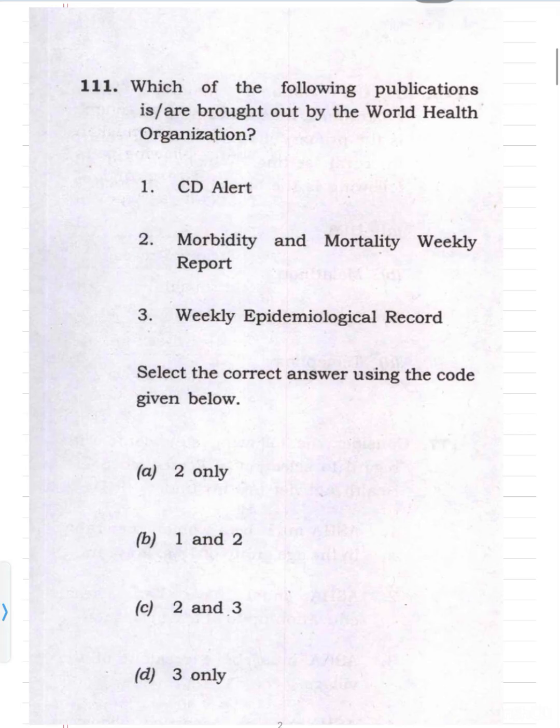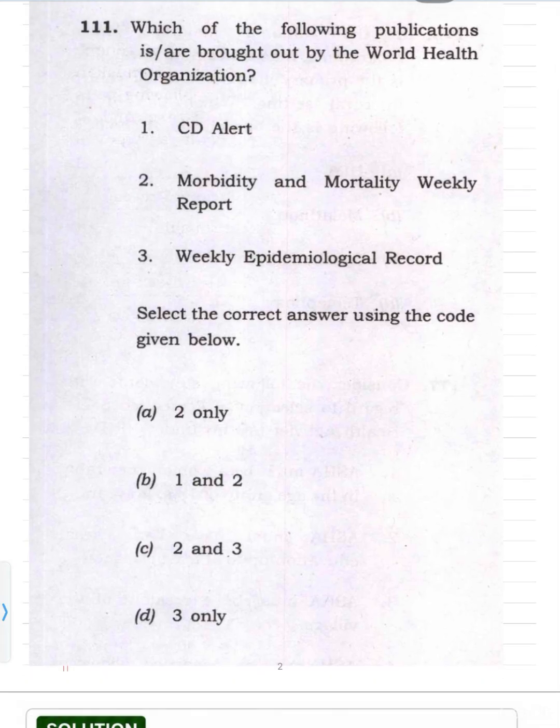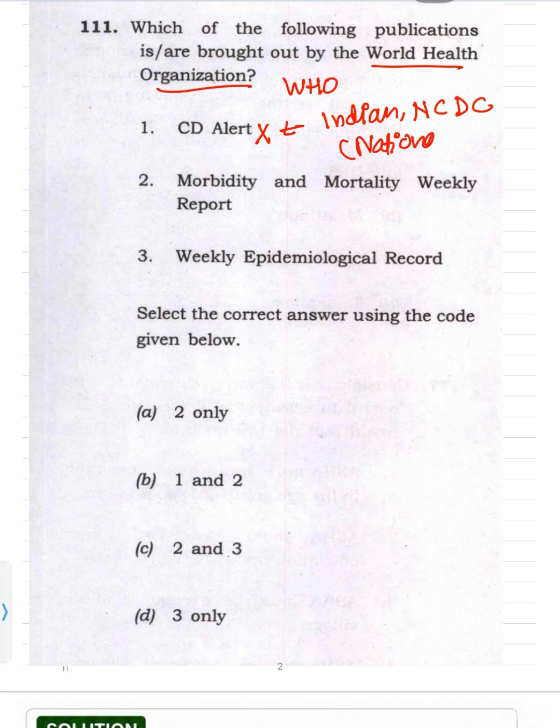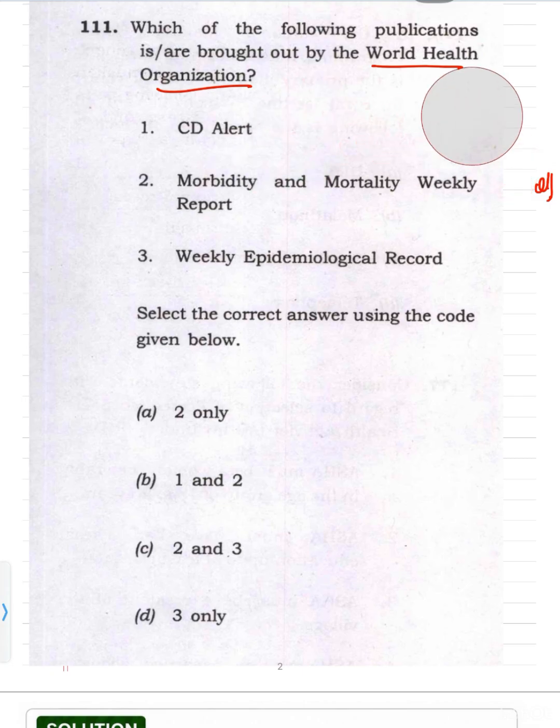Coming to question number 111. Which of the following publications is or are brought out by the WHO, World Health Organization? So option number 1 is CD alerts. This is wrong. CD alert is actually brought out by an Indian organization, that is NCDC, National Centre for Disease Control. So first is wrong. Why? Because it is by the NCDC India.